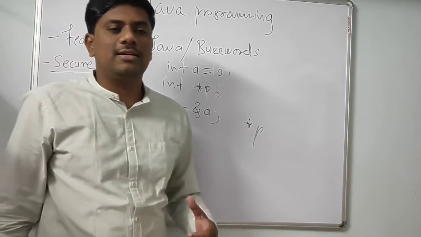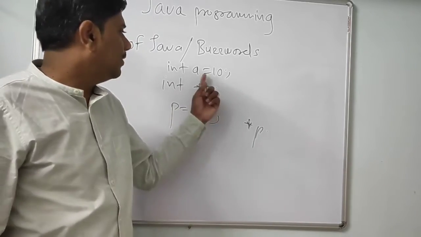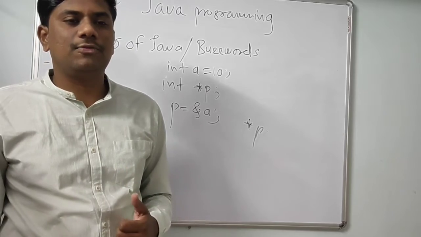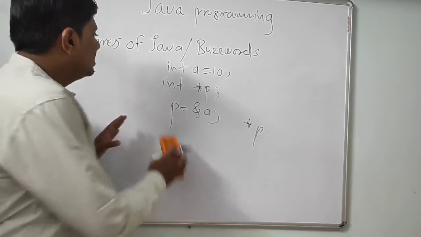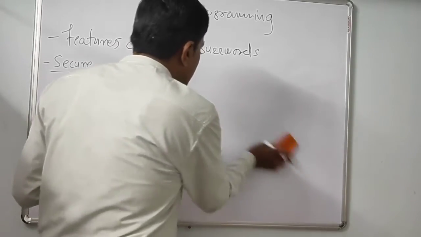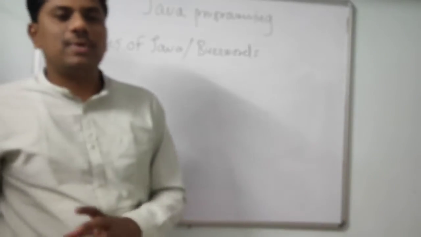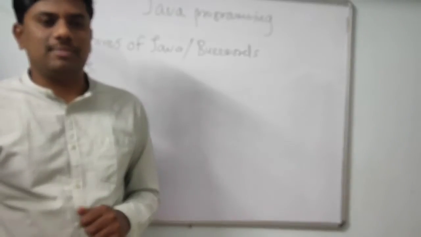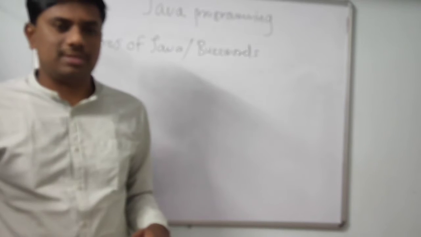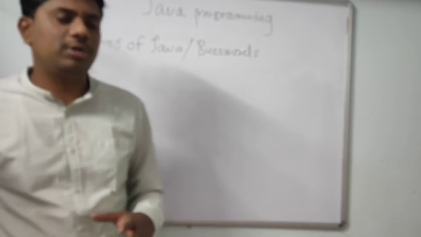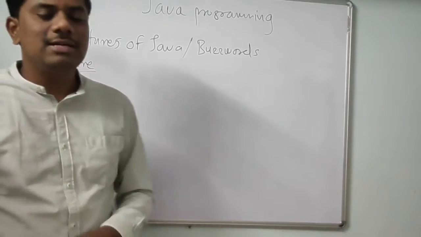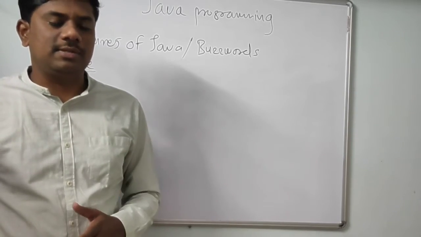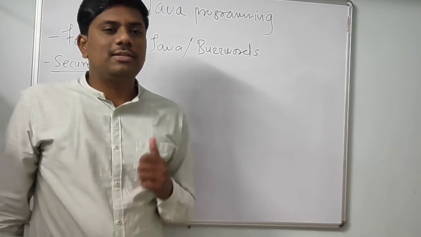So it is a dangerous thing. I can get direct access to that variable if I know only the address of the variable. So this creates a security hole in your program. That's why Java removed the pointer concept. Java doesn't have the explicit pointer concept, and as a programmer you have no need to use it. This is one of the reasons Java is more secure than C and C++. And there is one more reason that we'll see.